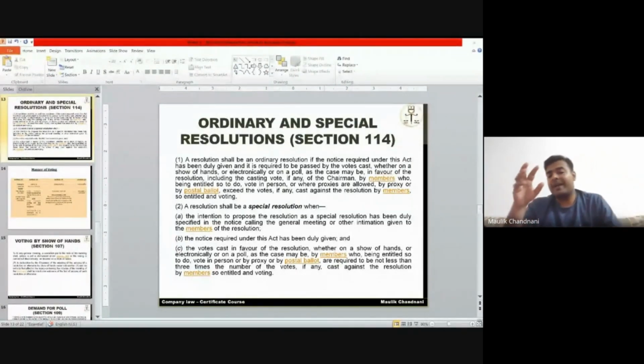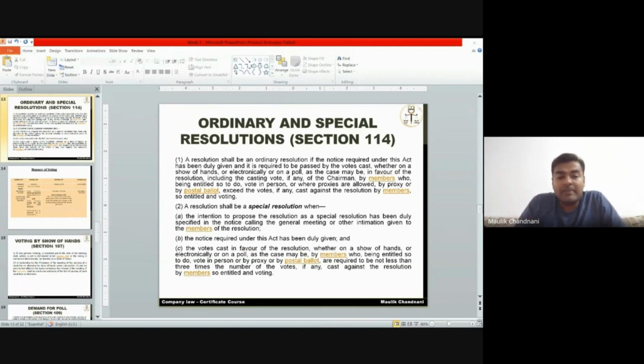So the lawmaker has defined the matters where you either need to have a simple majority or a special majority. Simple majority means ordinary resolution, and special majority means special resolution.